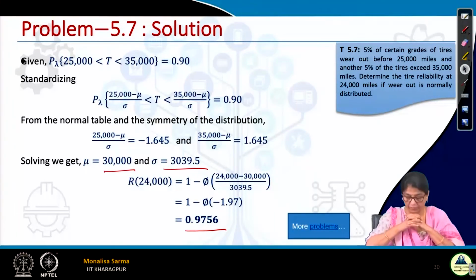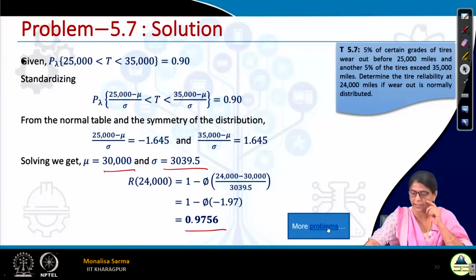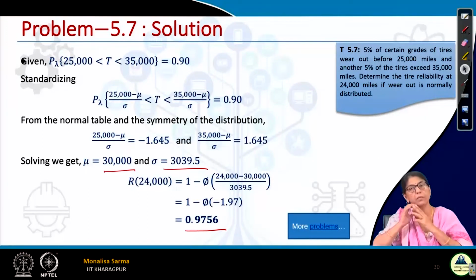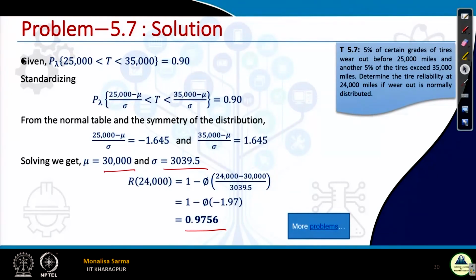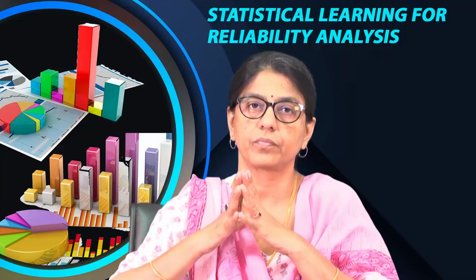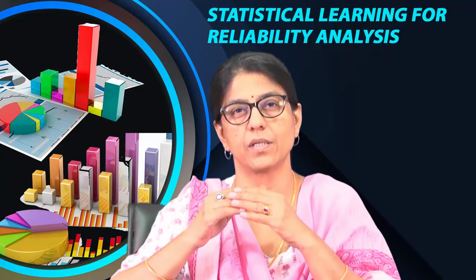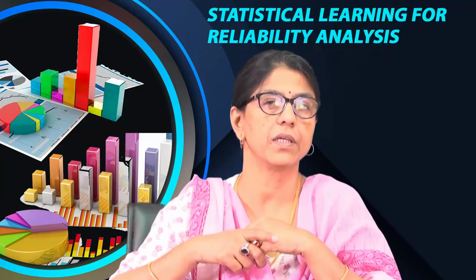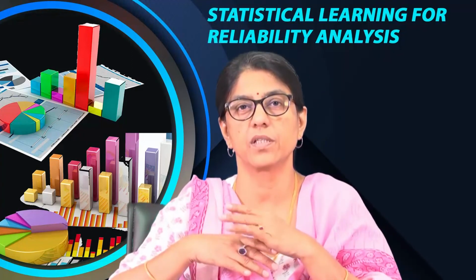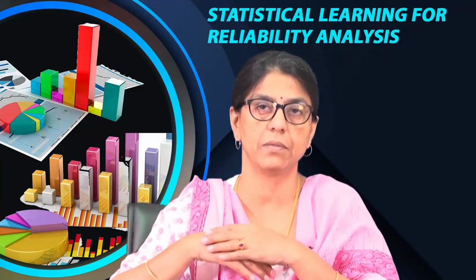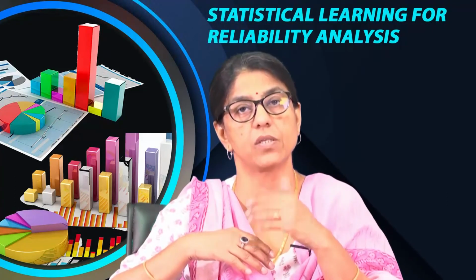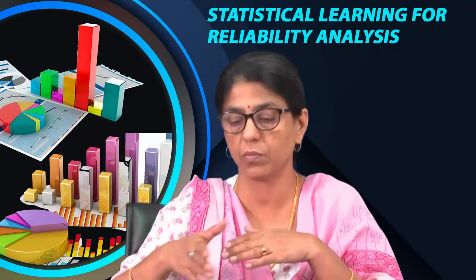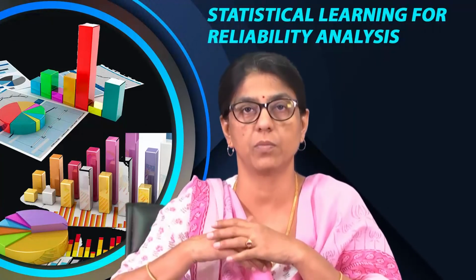So there are some more problems for which I have given a link here. These are problems on Weibull distribution. As I already mentioned in my 13th lecture, I will not be discussing the Weibull distribution in this class, because it is a bit difficult to understand for people without a reliability background. People with a reliability background find it easier to understand. So if any industry people or professionals who are dealing with reliability or quality are interested, they can see the reliability distribution slides also. I already mentioned that in the class. And if they want to practice any problems, the link is here. There I have around 2-3 solved problems.